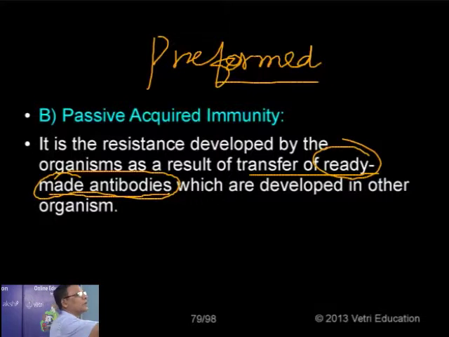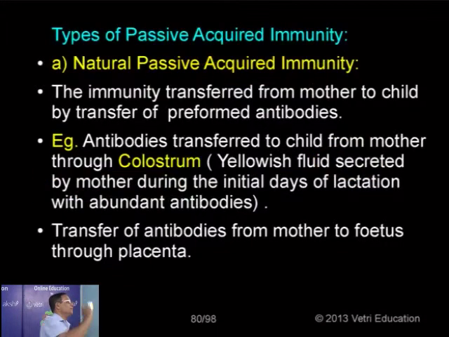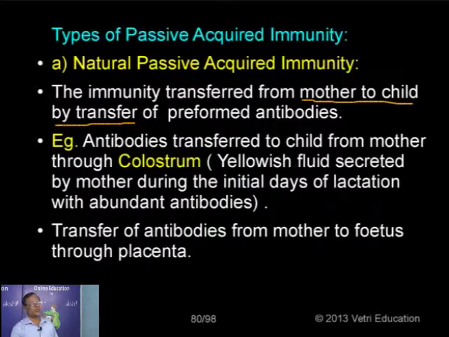Now what are the types? As in the case of active immunity, here also we have natural passive acquired immunity as well as artificial passive acquired immunity. So what do you mean by natural passive acquired immunity? In this case the preformed antibodies are transferred from mother to child, so that the child develops immunity power. So the immunity is normally transferred from mother to child.